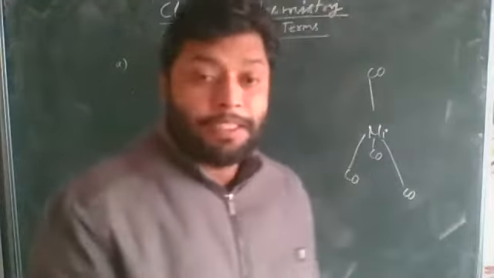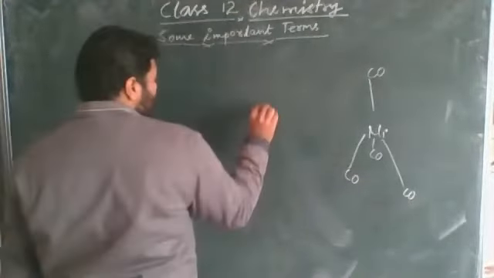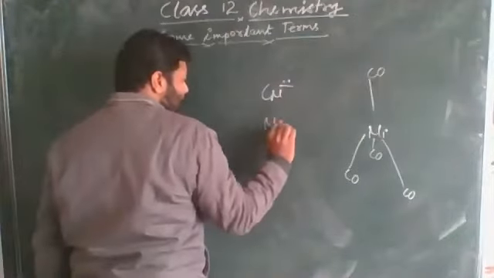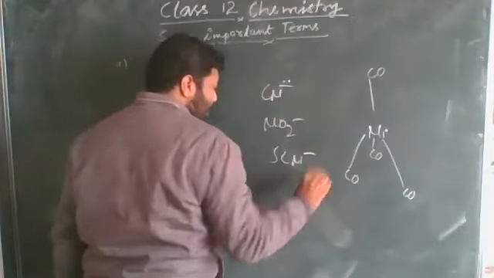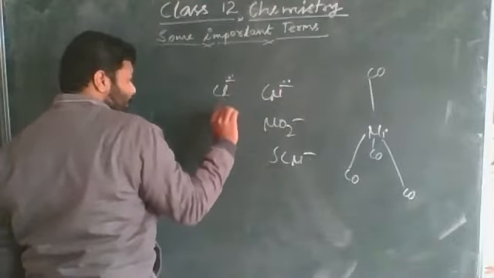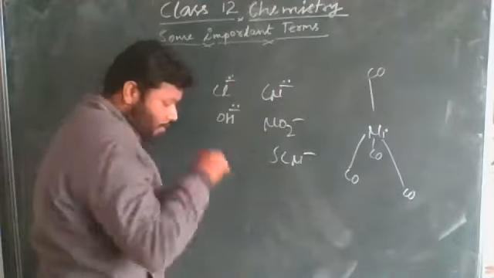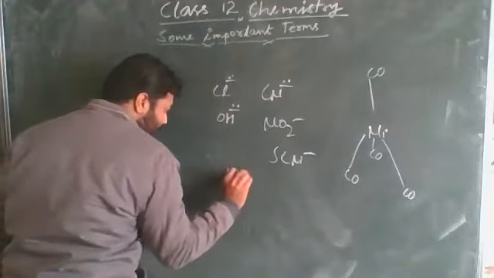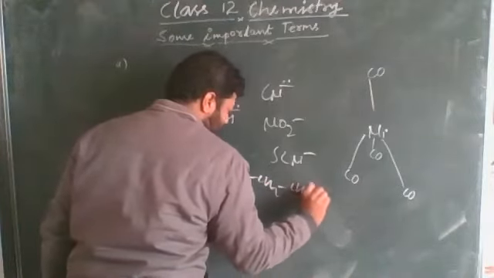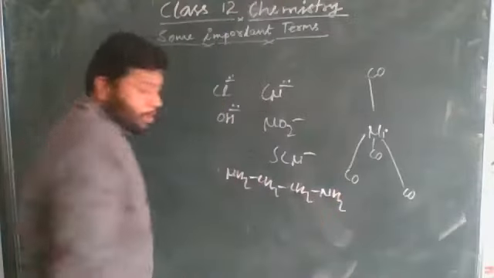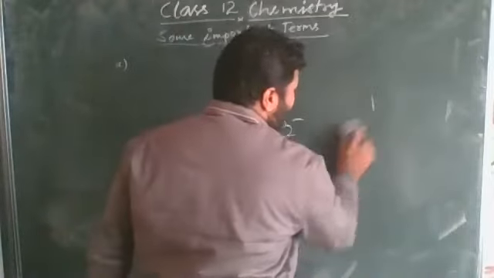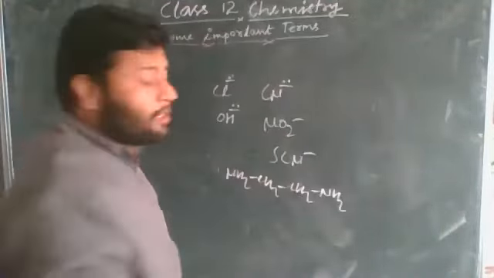For example, suppose we have Cl minus and NO2 minus. This can be explained on the basis of how many lone pairs of electrons they can furnish to the central metal atom.